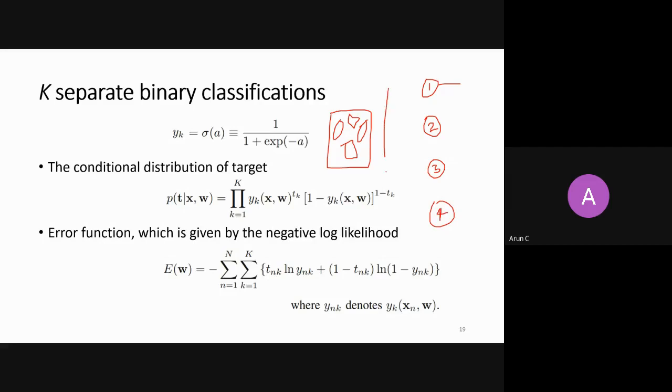When you feed this image through a neural network, if all objects are present, everybody says 1, 1, 1, 1. If you feed an image where only 3 objects are present, the node for the missing object will be 0 and the rest will be 1, 1, 1. If only one object is present, and let's say it is the third object, then the outputs are 0 probability, 0, 1, and 0. So I am talking about K separate binary classifications.